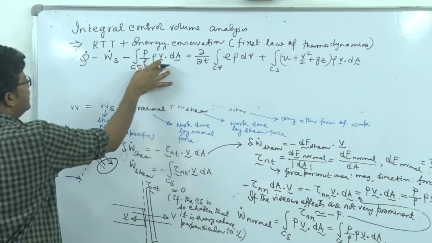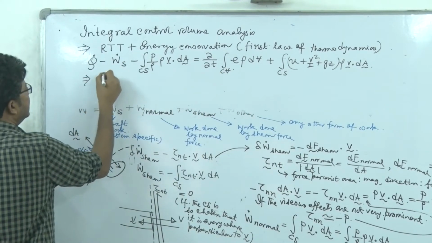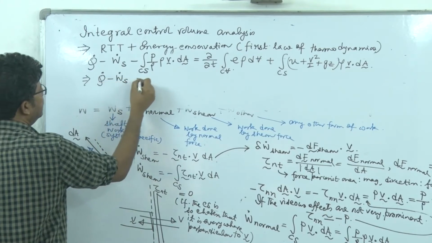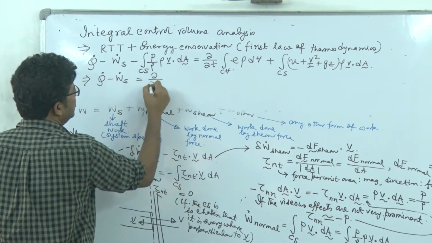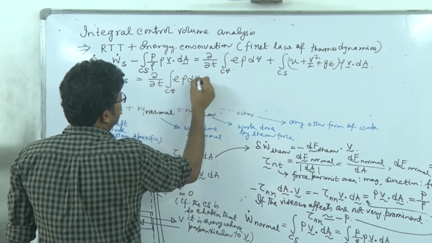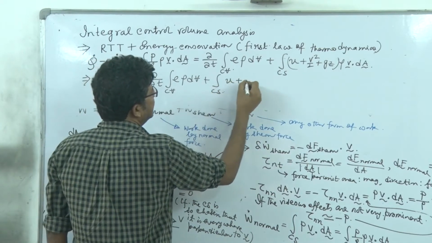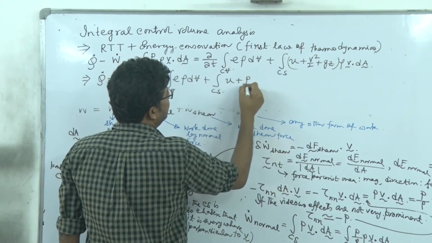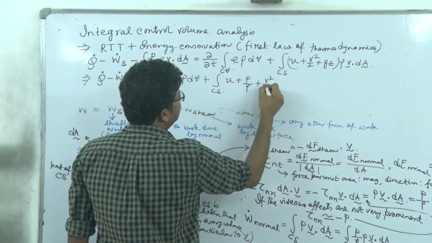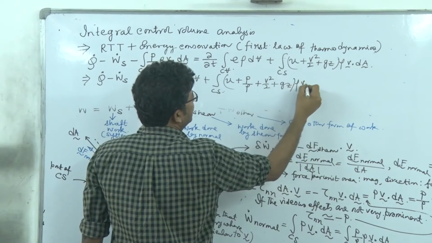So we switch this quantity to the right hand side and we get Q dot minus W dot S is equal to del by del T of the integral over Cv of E rho dV plus the integral over Cs of U plus P divided by rho plus V square by 2 plus Gz, into rho V dot dA.